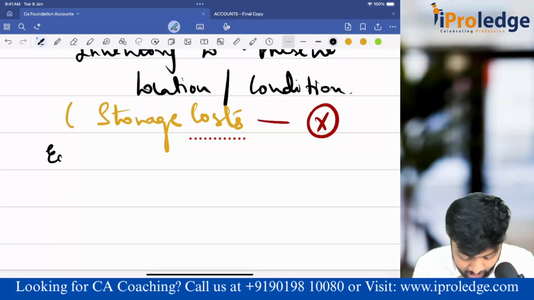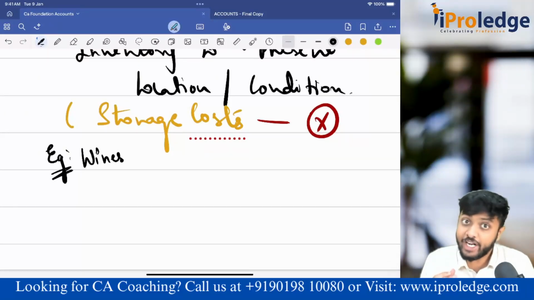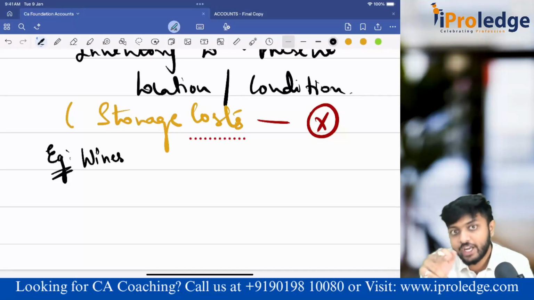In case of goods like wines, once you prepare it, you have to let it ferment for 1 or 2 years. The more years you keep it in a barrel, the more value it gains. Correct? Now here, what is happening? To prepare wine, you have to store it for 1 year. Without storing it for 1 year, is it ready to sell? Is the wine ready to sell without storing it?